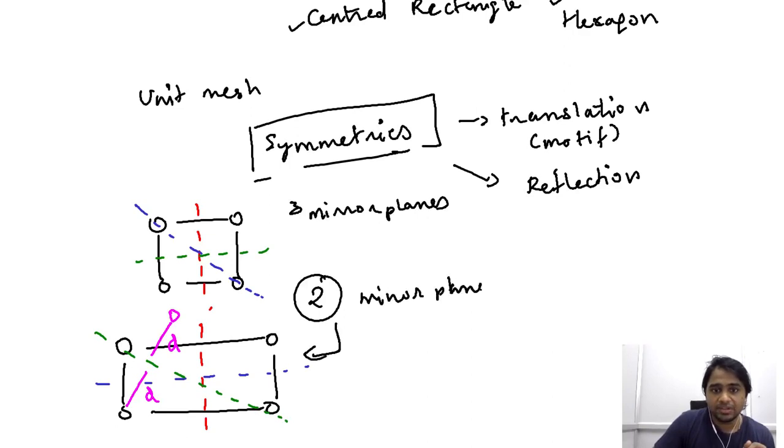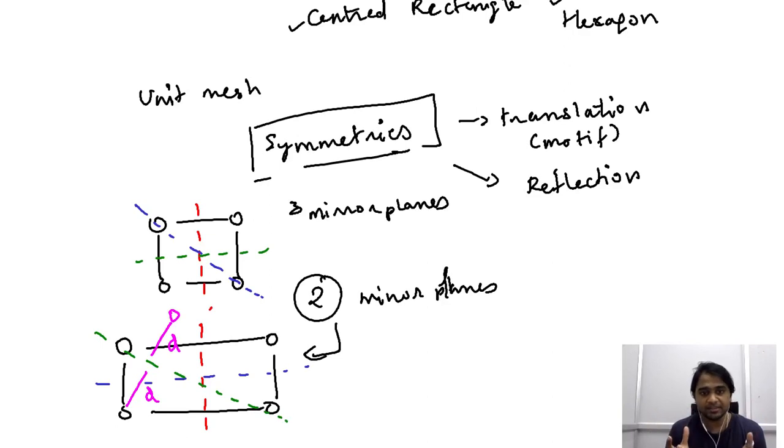So you have 3 mirror planes in a square and 2 mirror planes in a rectangle. Therefore, even though a unit mesh or a lattice plane exhibits reflection symmetry, the level or degree of symmetry exhibited by each system is typical to it.